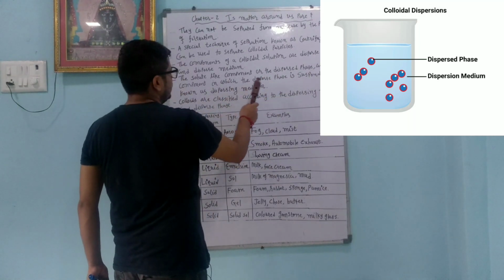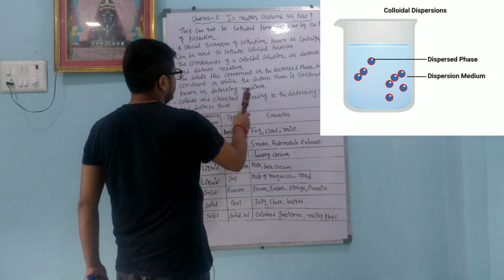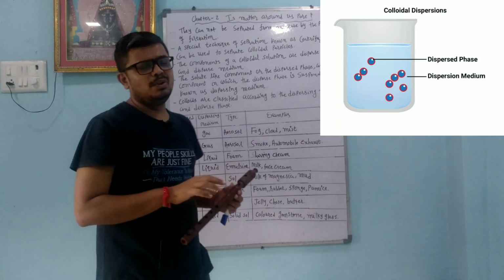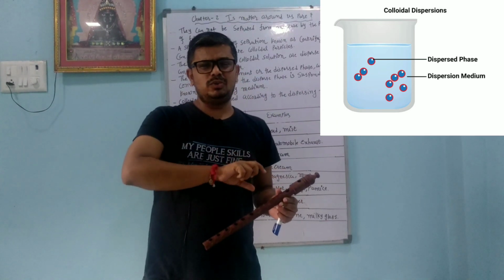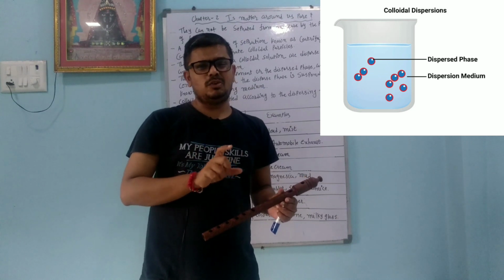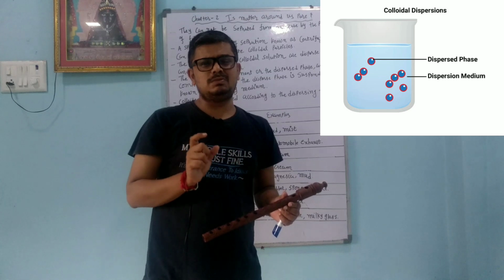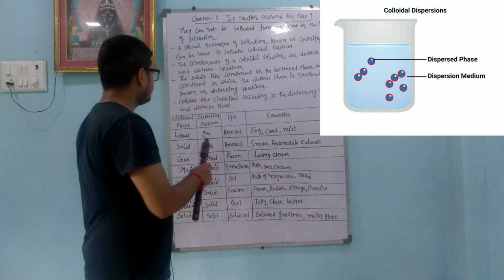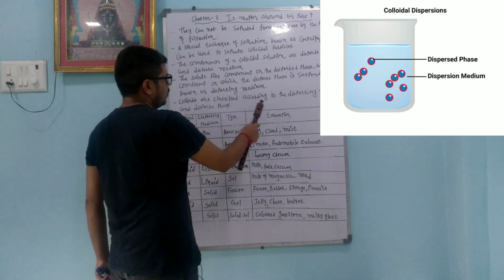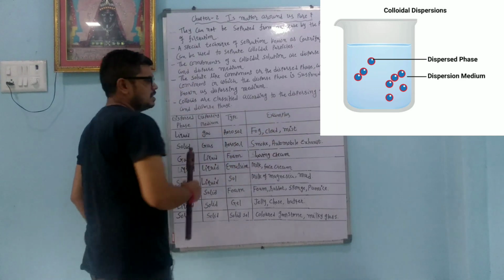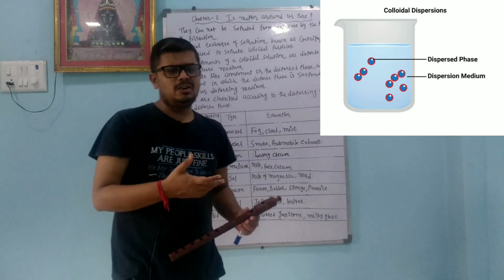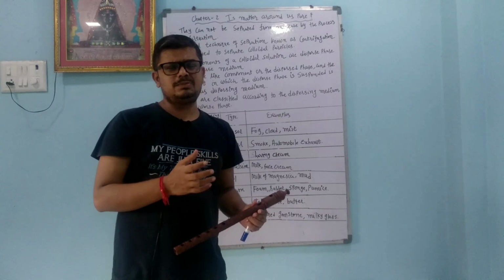The component in which the dispersed phase is suspended is known as the dispersing medium. So we will not use the words solute and solvent here. We use dispersed phase for the solute and dispersion medium for the solvent. Colloids are classified according to the dispersing medium and the dispersed phase.